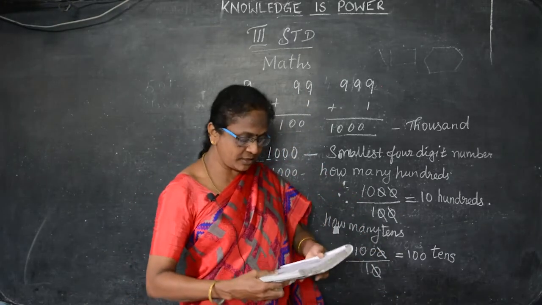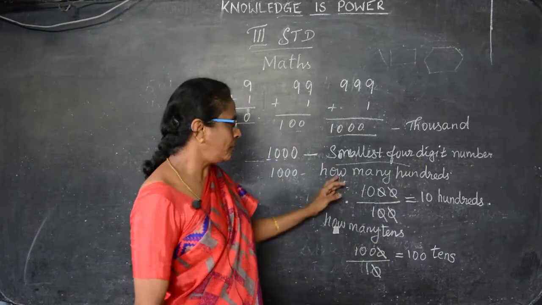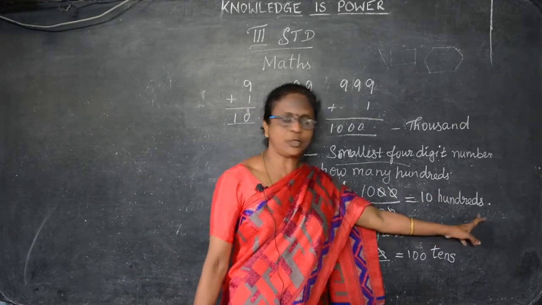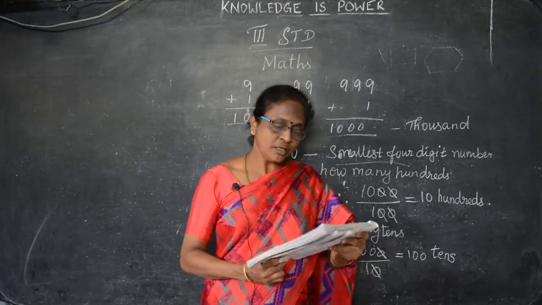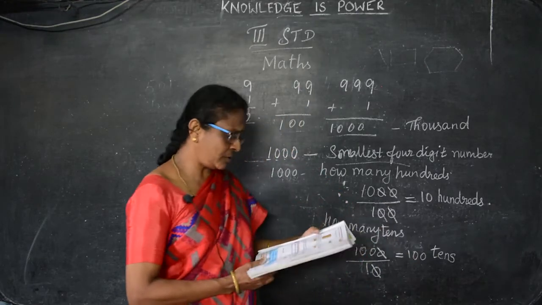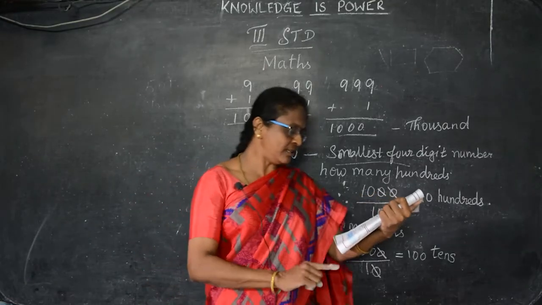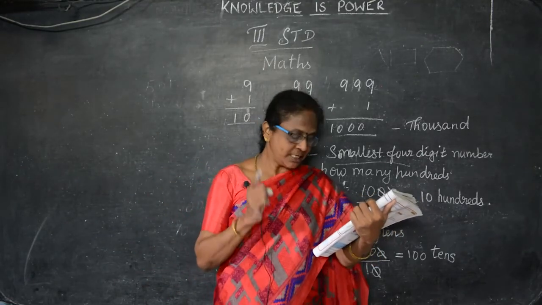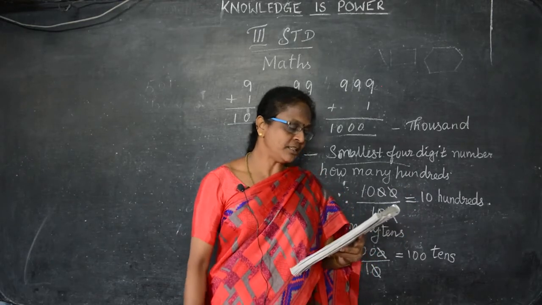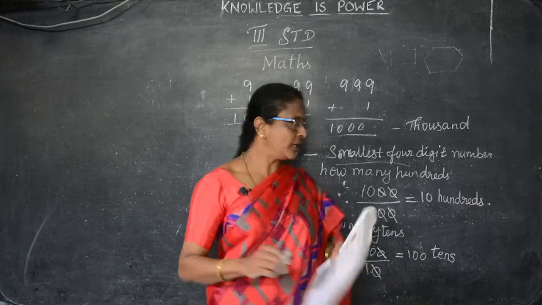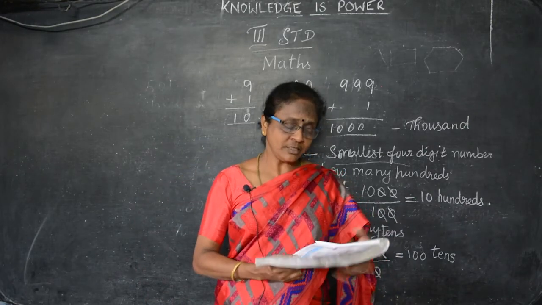Now 10 க்கு 10 strike off பண்ண you will get the 100 tens. Can you understand, children? So learn this. Smallest 4-digit number is 1000. How many hundreds in 1000? 10 hundreds in 1000. How many tens in 1000? 100 tens in 1000. So we have seen this today about hundreds and thousands. So 99 is the biggest 2-digit number, 10 is the smallest 2-digit number, and the smallest 4-digit number is 1000. So like this you can say 1-digit number, 2-digit number, 3-digit number.